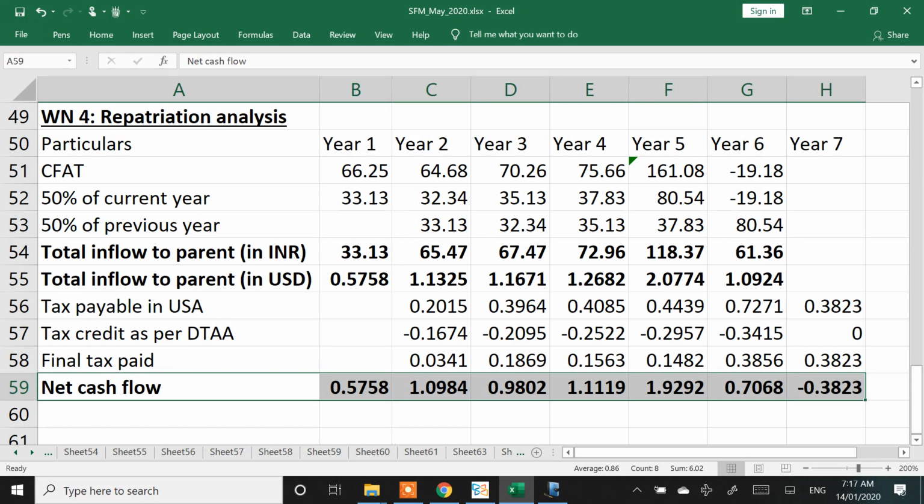250. Working capital to initially 250 crores outflow.